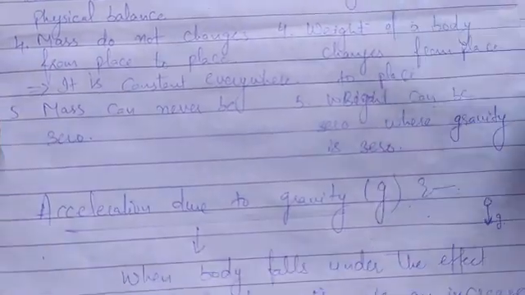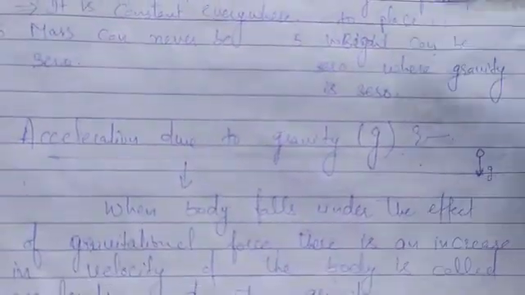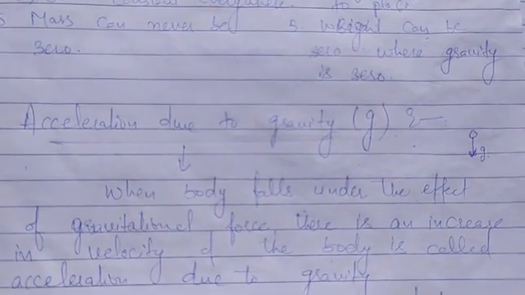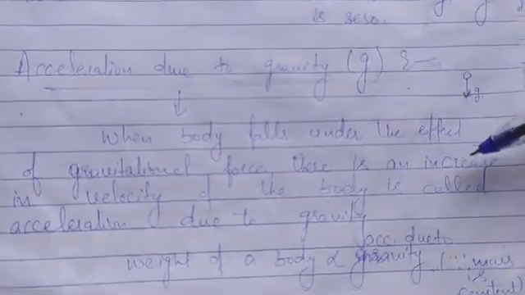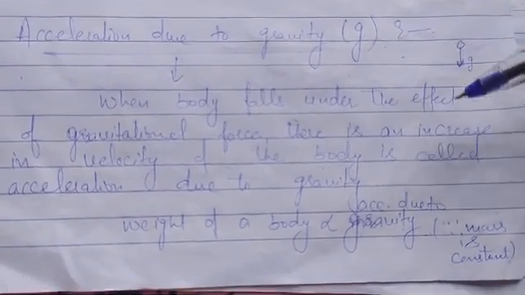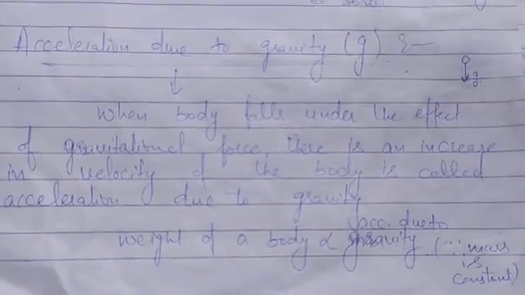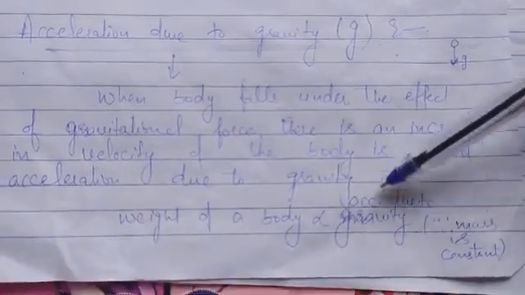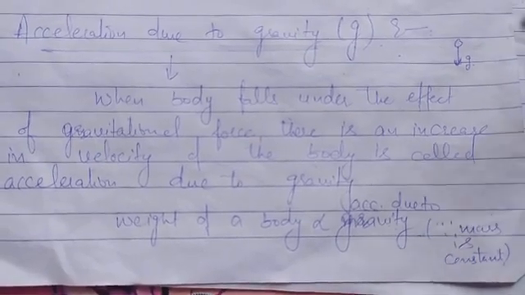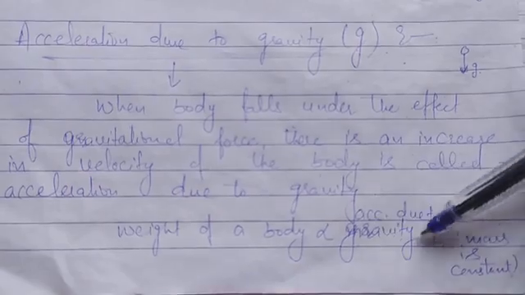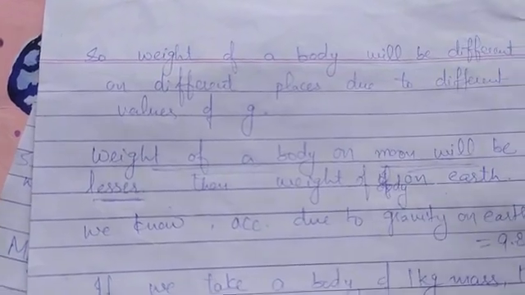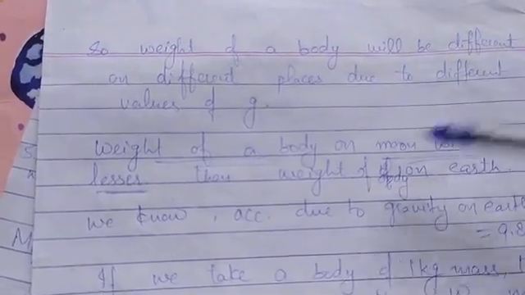Next is acceleration due to gravity. So I have already explained acceleration due to gravity to you. When a body falls freely under the effect of gravitational force or gravity, there is an increase in velocity, or there is change in velocity of the body, which is called acceleration due to gravity. And we know that weight of a body is directly proportional to acceleration due to gravity because mass is constant everywhere. So next is, we can say that weight of a body is different on different places. Why? Because of different values of acceleration due to gravity.